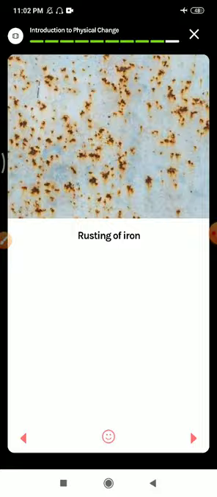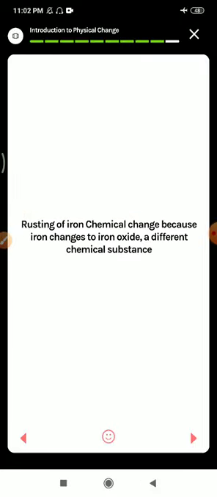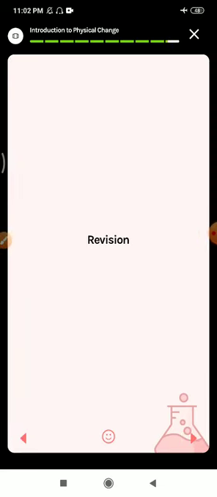Rusting of iron. So rusting of iron is a chemical change because iron changes to iron oxide, a different chemical substance. We can prevent the rusting, but we cannot completely change a rusted iron into new iron, because here iron changes to iron oxide, where one new product, a new substance, arises. That's why it is a chemical change.